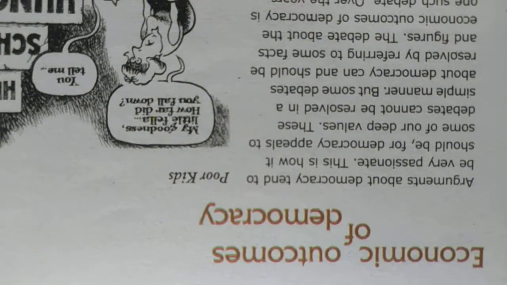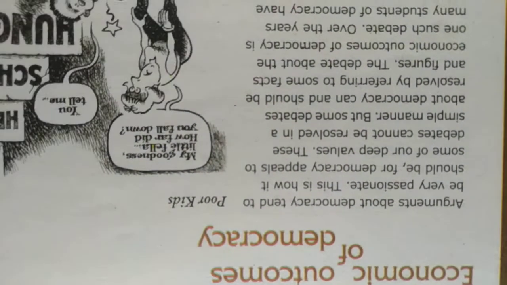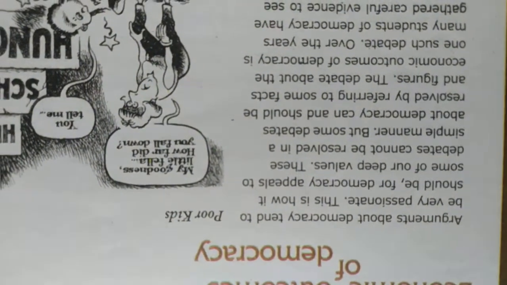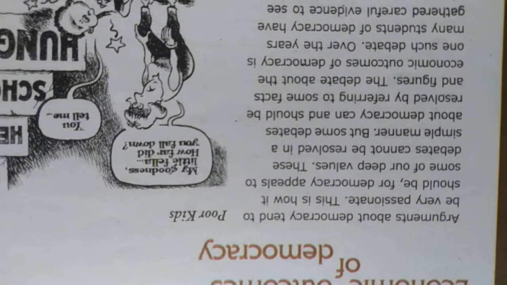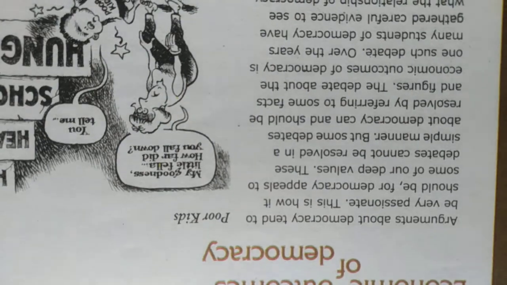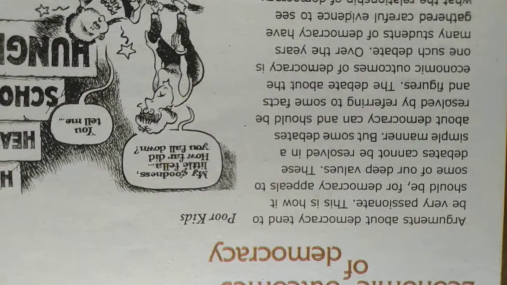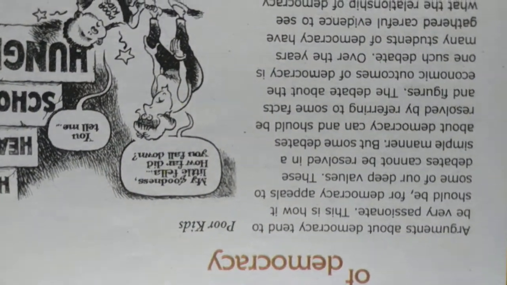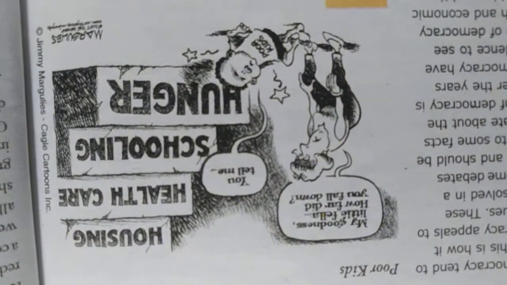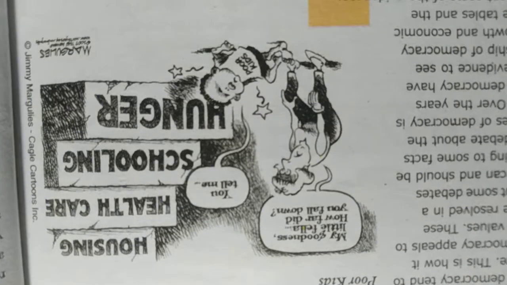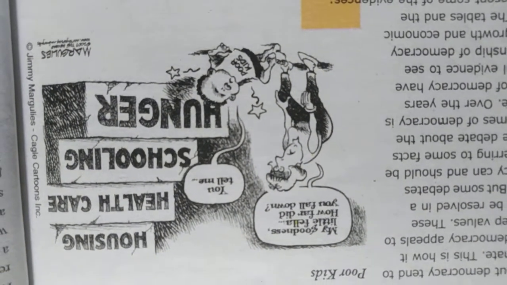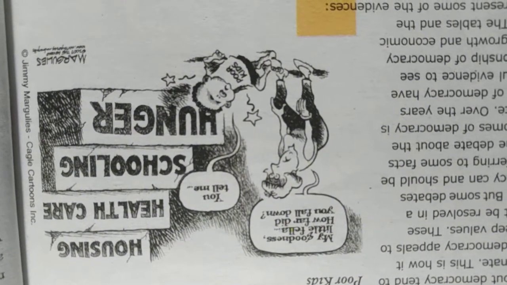Economic outcomes of democracy. A number of points show the relationship of democracy with economic growth and economic inequalities. Dictatorial regimes have had a slightly better record of economic growth.